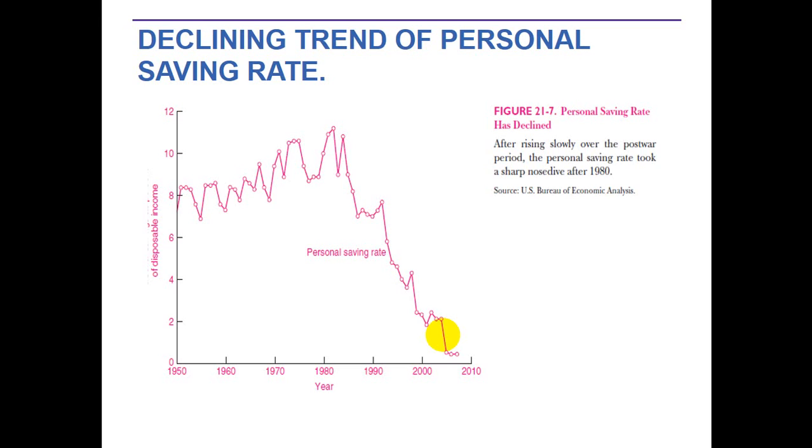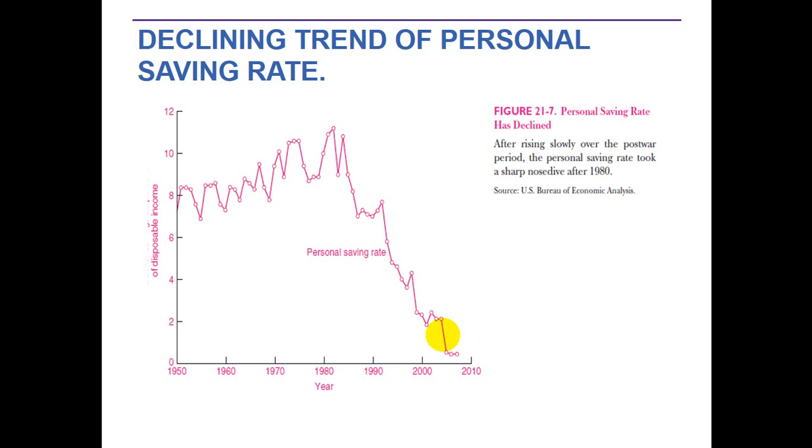A nation with a higher personal saving rate will grow sharply, because that saving is used for capital stock. When the rate of savings is very low, the nation spends very little on capital stock and has very low economic growth.